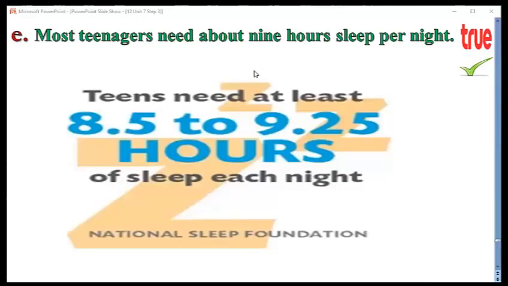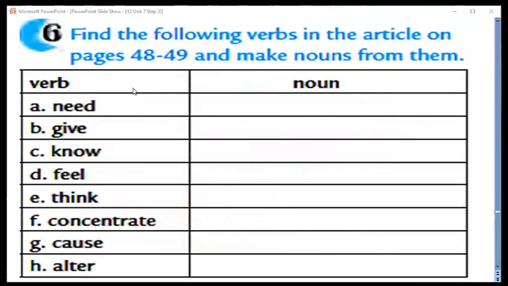This is the idea. Now, dear students, let's have a look at exercise number 6. Find the following verbs in the article on page 48 and 49 and make nouns from them. Have a look. A, B, C, D, E, F, G, H. All these are verbs. And we would like to write the nouns of these verbs.